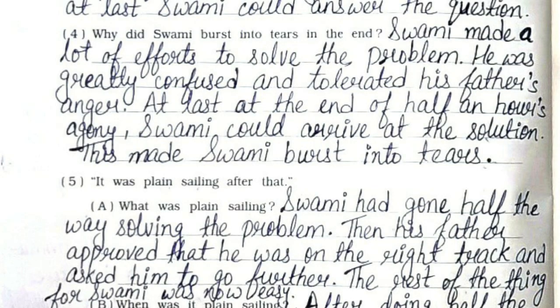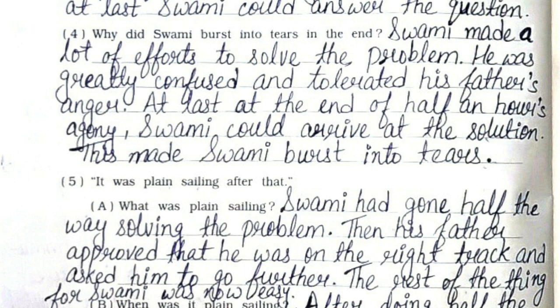Fourth, why did Swami burst into tears in the end? Swami made a lot of efforts to solve the problem. He was greatly confused and tolerated his father's anger. At the end of half an hour's agony, Swami could arrive at the solution. This made Swami burst into tears.